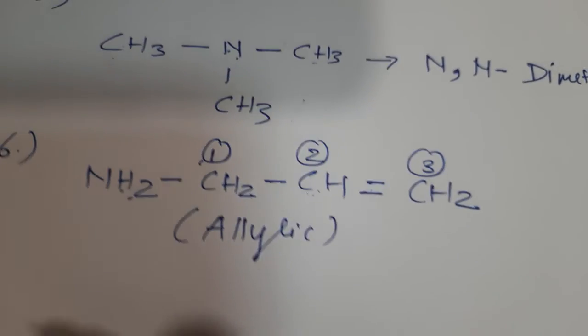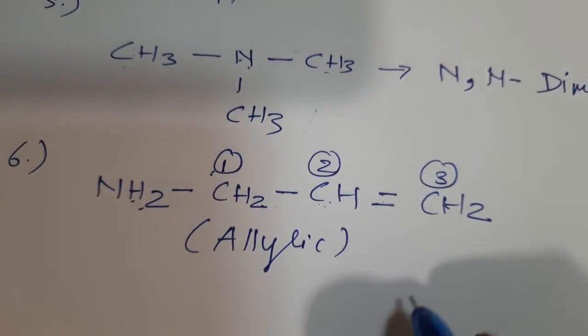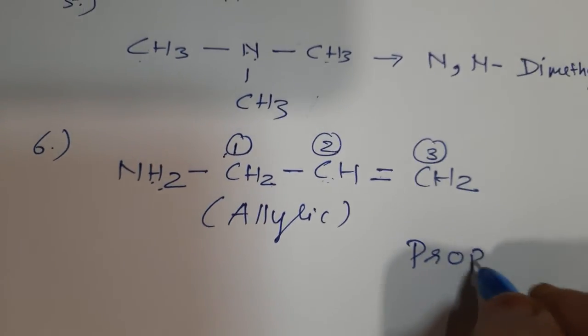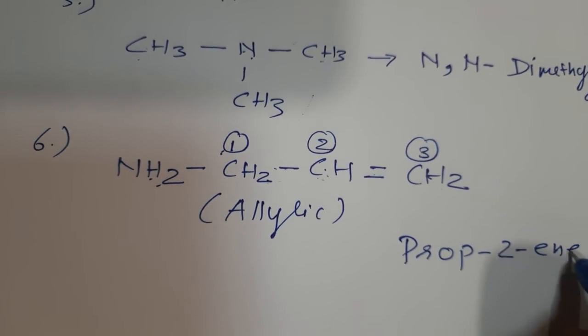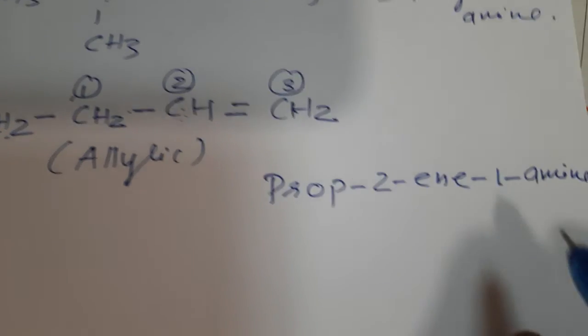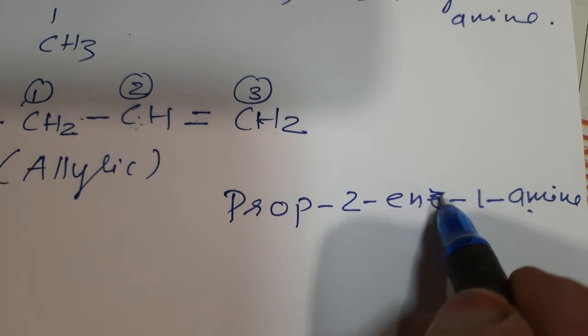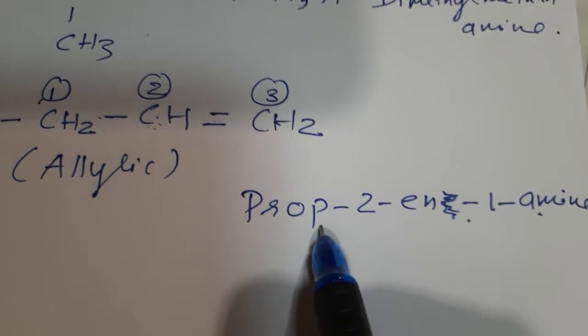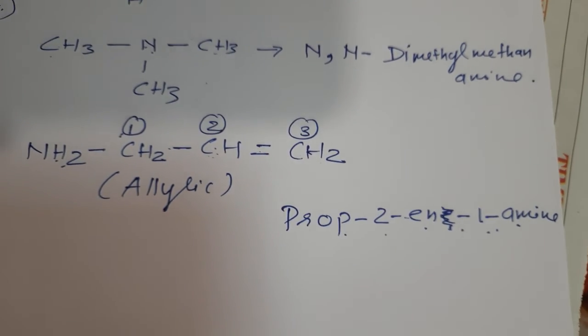So we will write prop-2-en-1-amine. The second carbon has the ene, then 1-amine. Now when we see here the E suffix is there and here A, so we will cut this E. The name will be prop-2-en-1-amine. Vowels we will not put together.